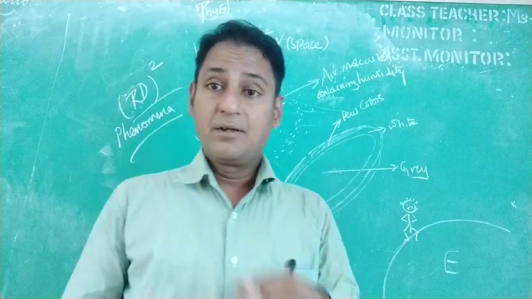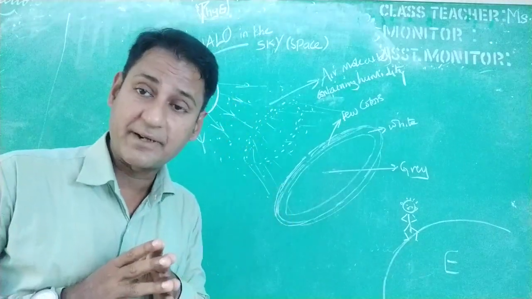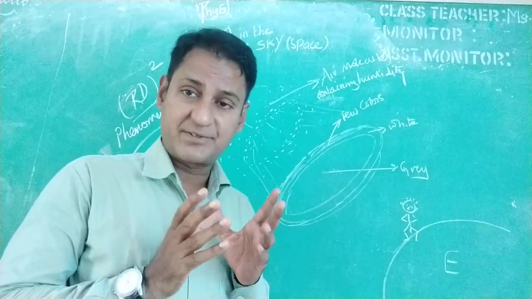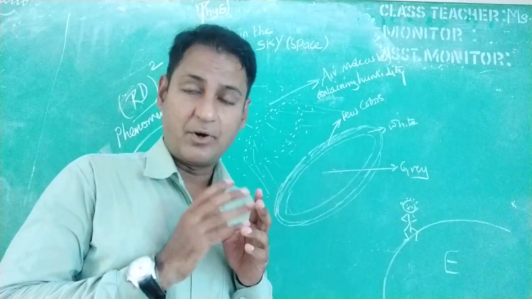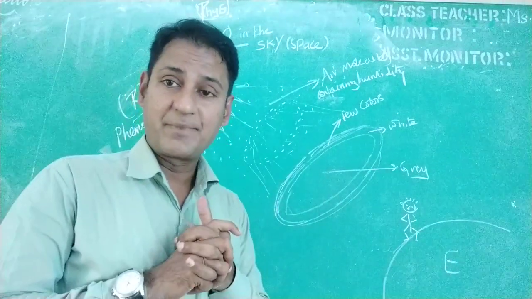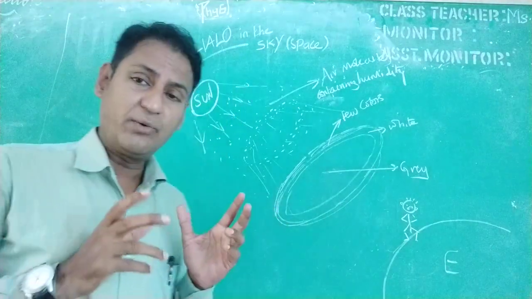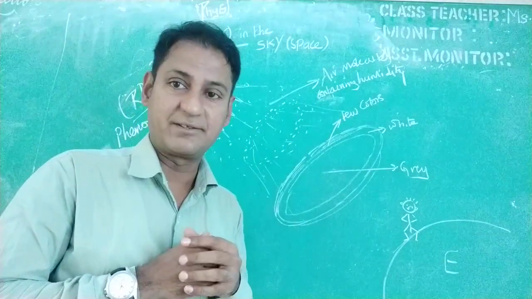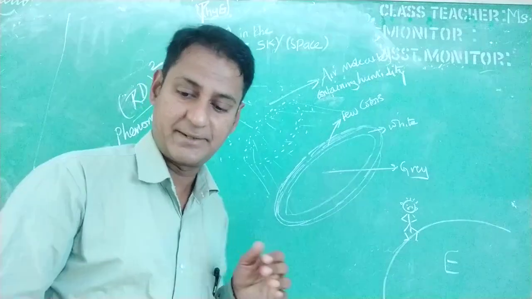Hi, today's topic is somewhat different, right? You might have seen a halo-like appearance in the sky or in space during the summer period, right? So, how does that halo form in space or above the Earth's surface? Let us have a look at it.